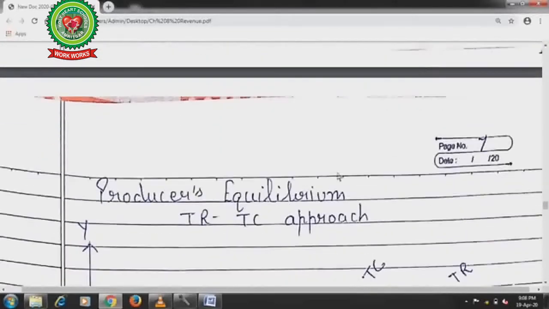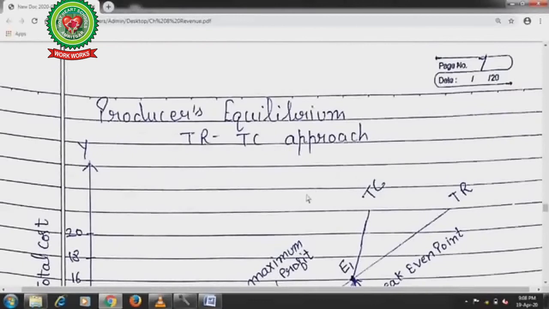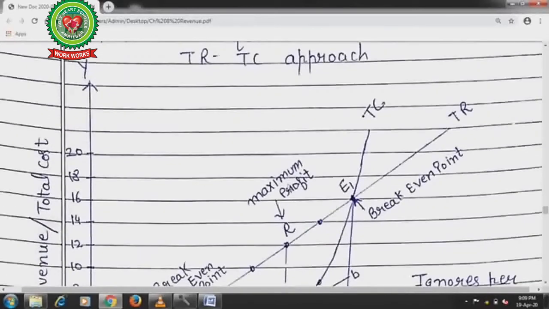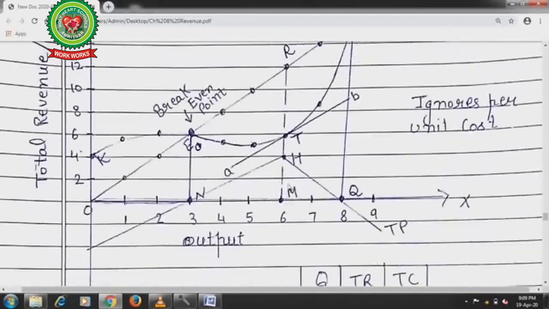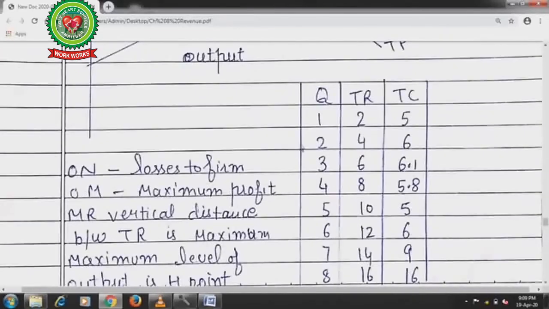Producer's equilibrium. Now, with the help of the total revenue and total cost approach, we will discuss it. First of all, we will again take the hypothetical schedule. Here the quantity is continuously increasing, the production of the commodities. Total revenue also increases with the increase in production.